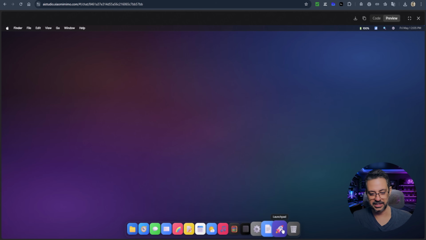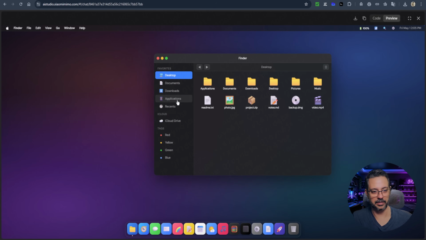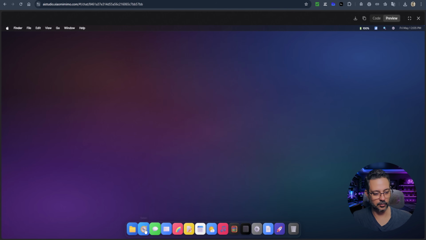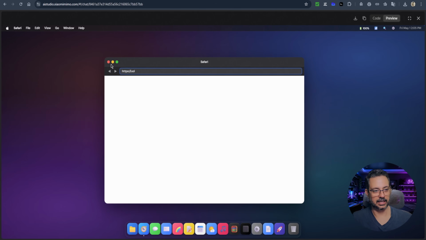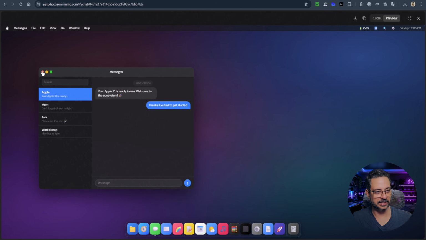Once again, the icons are animated in the dock. Finder. The rendering here is nice. Documents, downloads, they're not clickable. It's here just as a simulation. Safari, it can't search. It's just emulation. Messages. It emulated some messages here.